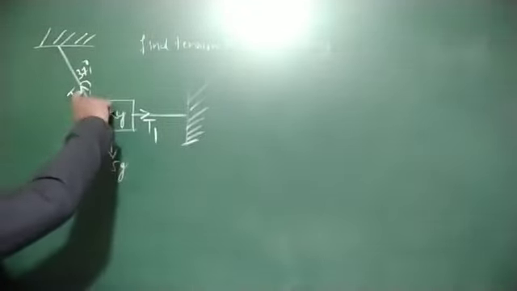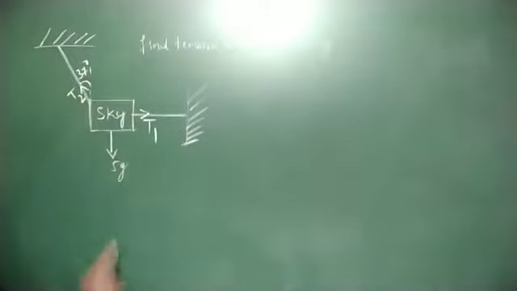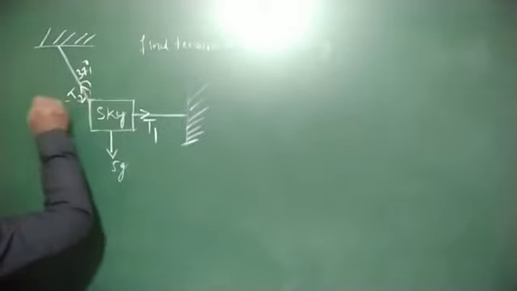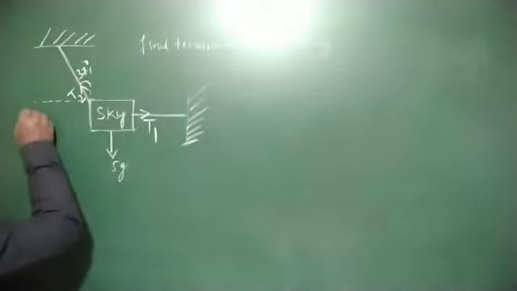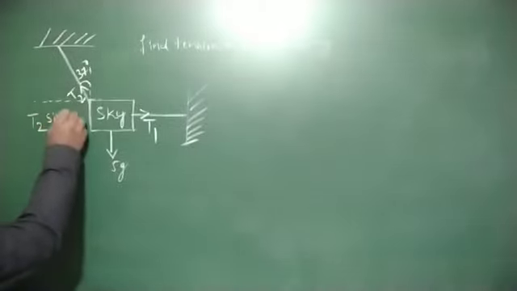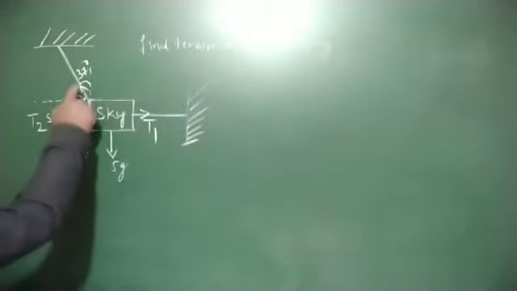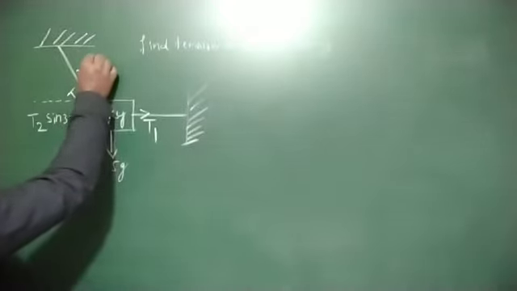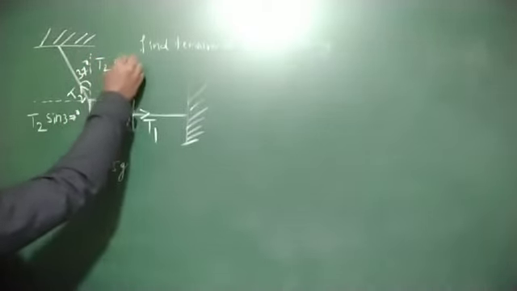This tension T2 is resolved into two components, one along x-axis and another along y-axis. The horizontal component of T2 we take as T2 sin 37 degree, and the vertical component is T2 cos 37 degree.